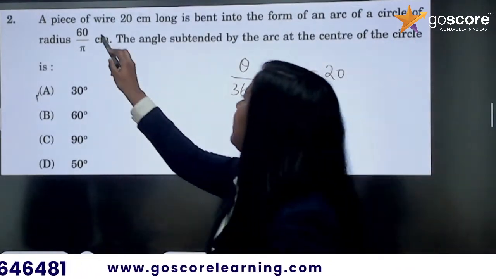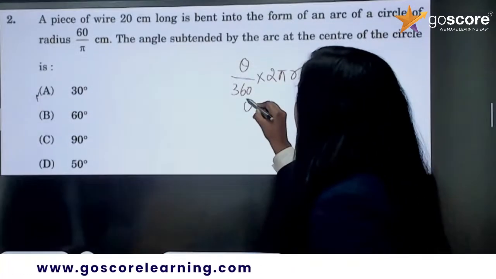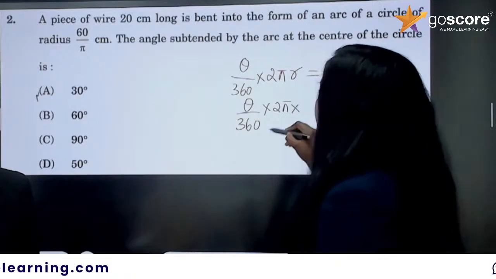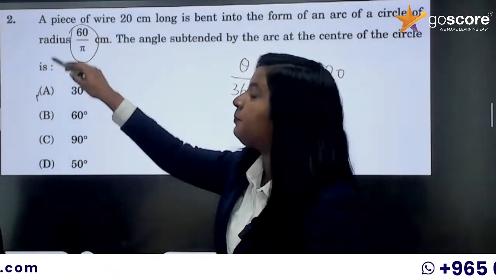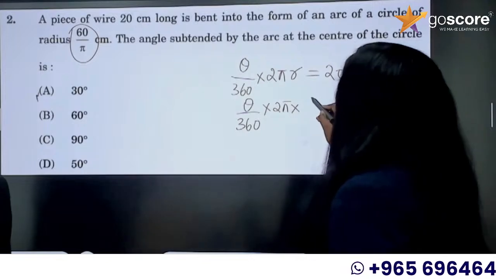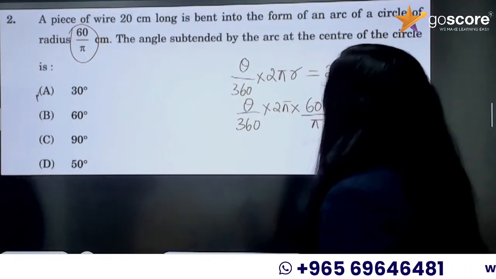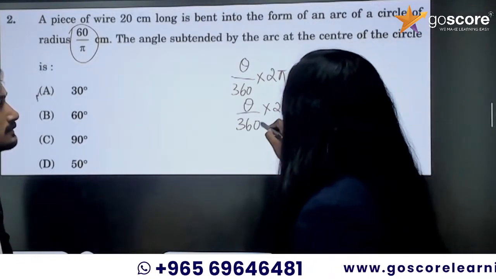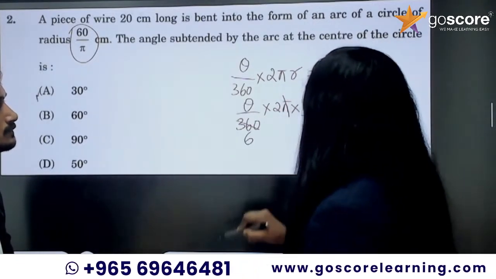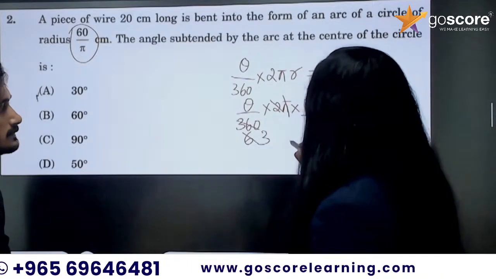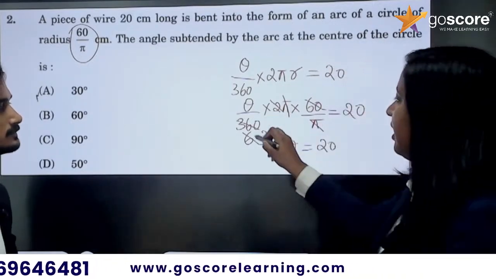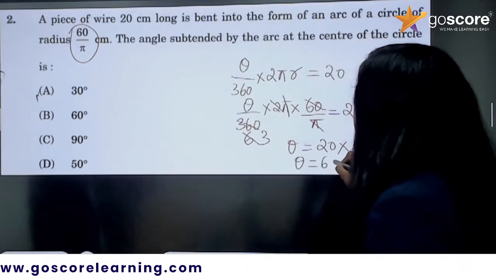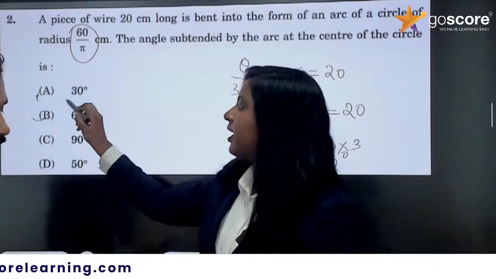The radius is given as 60 by pi. So let us substitute theta by 360 into 2 pi into, don't substitute the value of pi because the radius is given in terms of pi. Let us simply substitute 60 by pi is equal to 20, cancelling pi and pi. Then 360 and 60, you will get 6 here. Then again 3, so theta is equal to 20, here it is division, when it goes to the other side it will become multiplication, so theta is equal to 60 degree. Okay. So option B, correct answer.